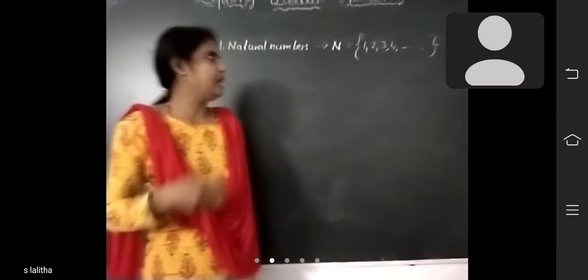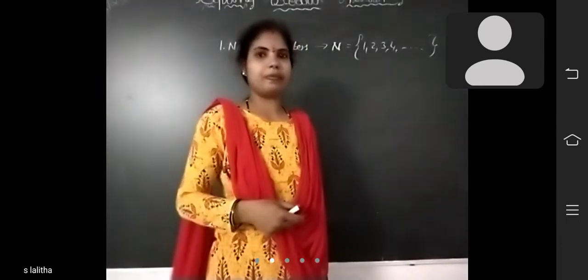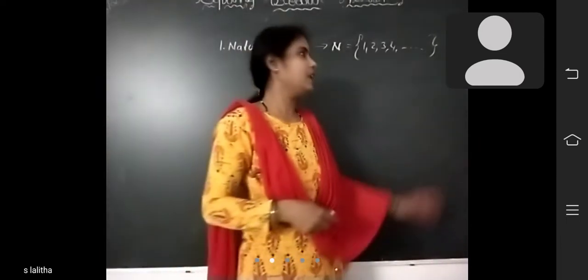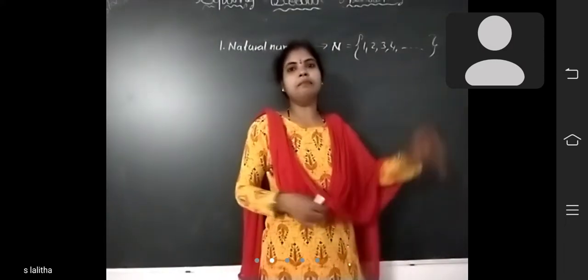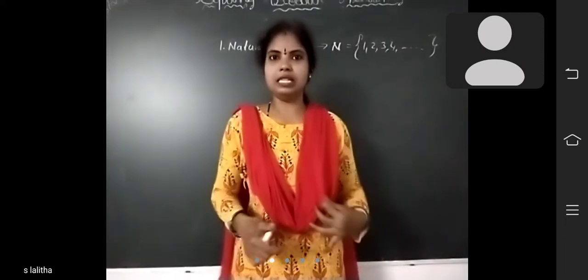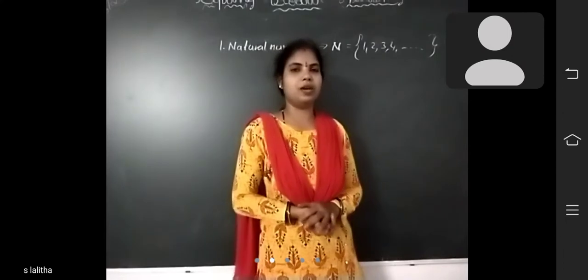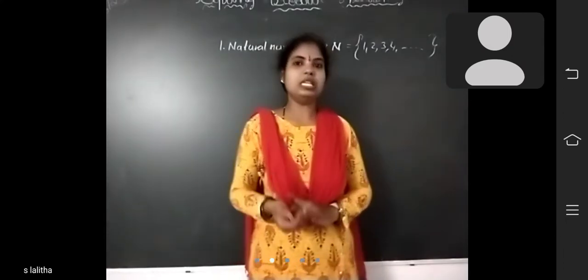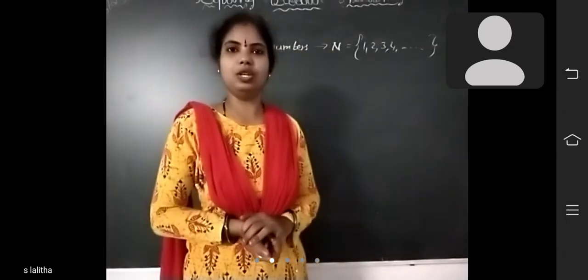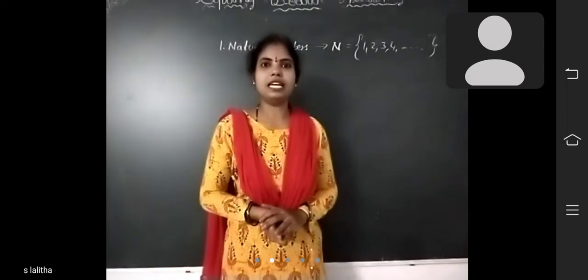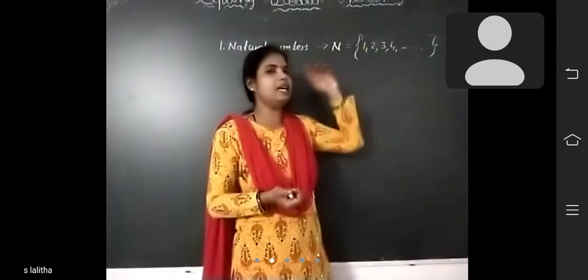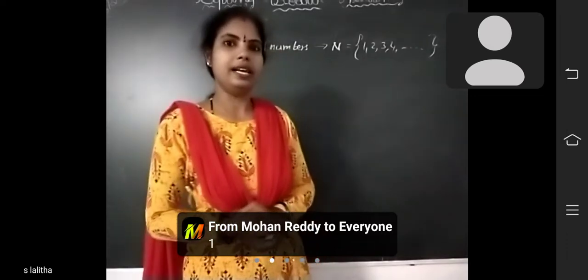Is there any greatest number for natural numbers? No. Why? Because there are infinite natural numbers. There is no greatest number. And which is the smallest natural number, children? 1 is the smallest natural number.